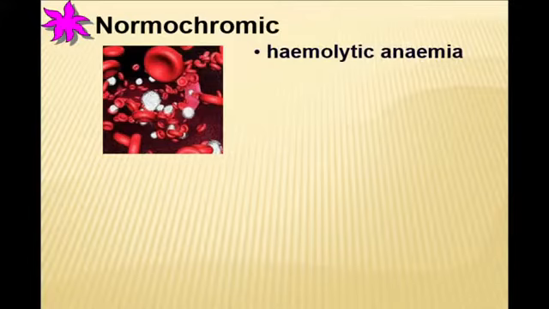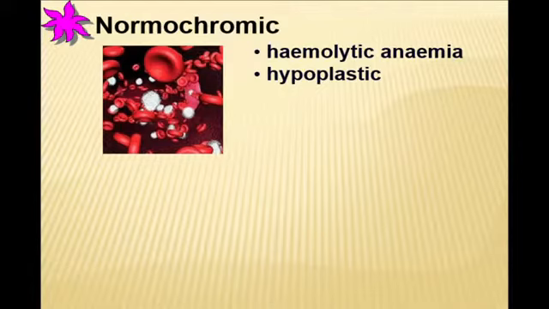Normochromic anemia. First of all, there is hemolytic anemia because the process of hematopoiesis is not disturbed. The problem is with the lifetime of the erythrocytes, which are destroyed before time.